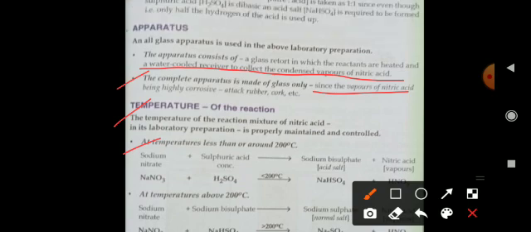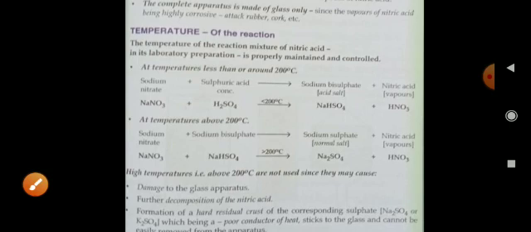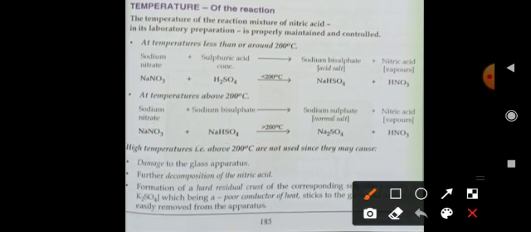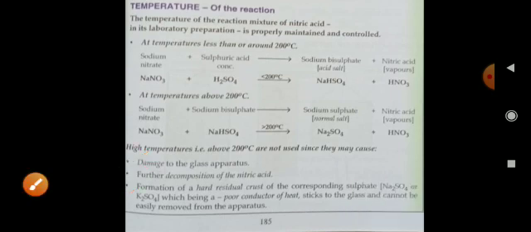Sodium nitrate plus sulfuric acid gives sodium hydrogen sulfate plus nitric acid, and sodium nitrate reacts with sodium hydrogen sulfate at greater than 200 degrees centigrade to give sodium sulfate plus nitric acid. High temperatures, that is above 200 degrees centigrade, are not used, since they may cause damage to the glass apparatus, further decomposition of the nitric acid, and formation of a hard residual crust of the corresponding sulfates. Hence a temperature above 200 is not required.